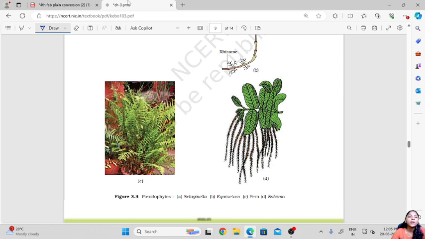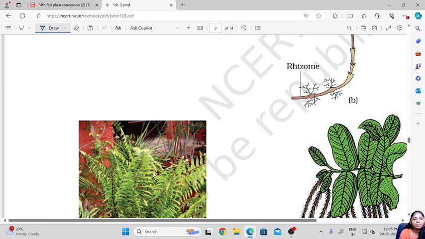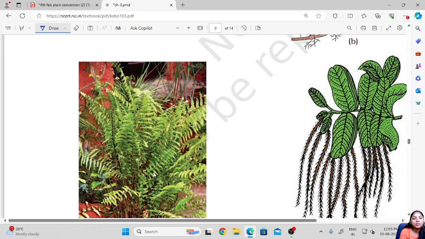So the sporangia, the organ which produces the spores, are subtended on these leaves, at the back of these leaves, as we have seen. Here this is the back of a leaf.